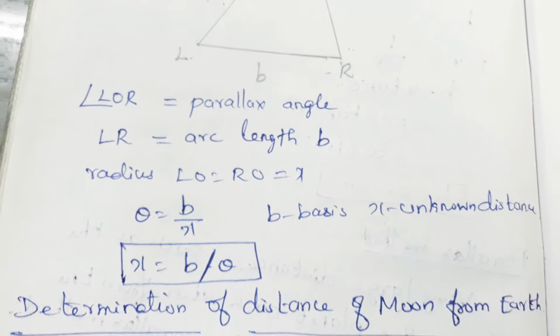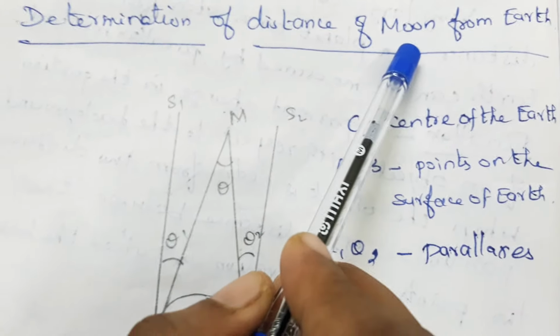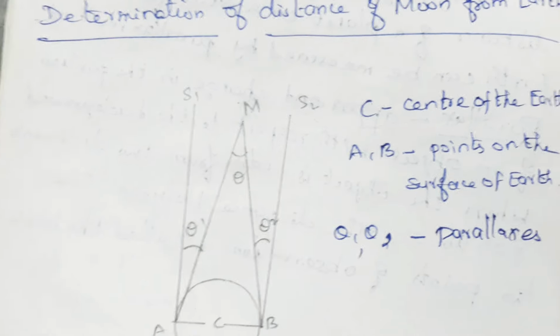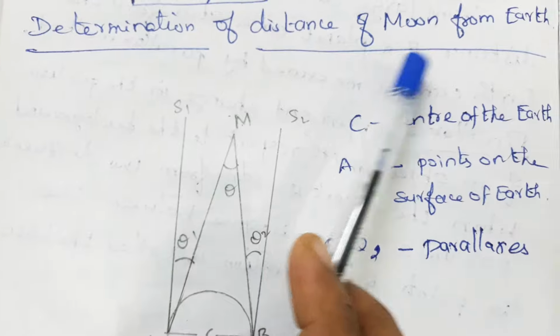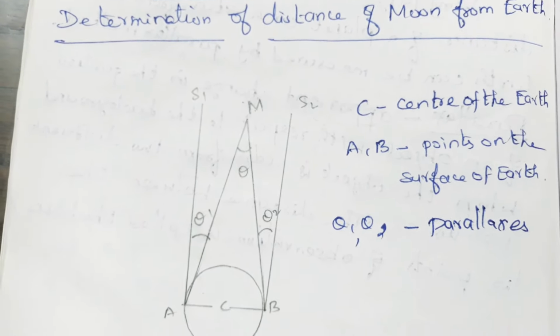Let us see one of the problems: determination of the distance of the moon from the earth. Consider this figure.